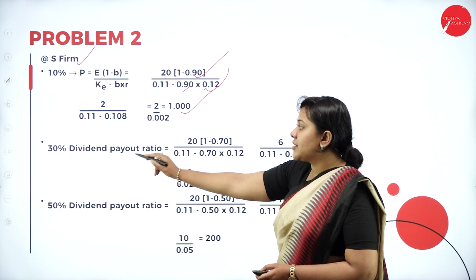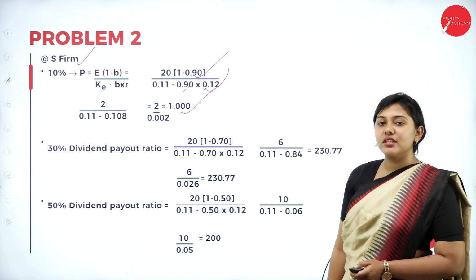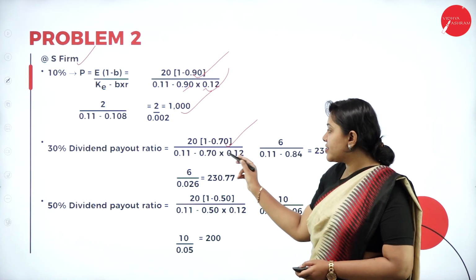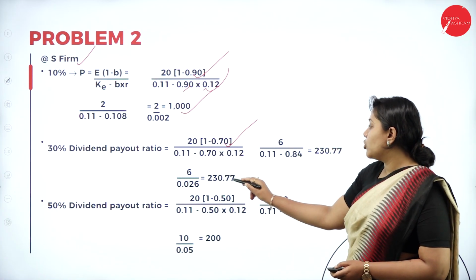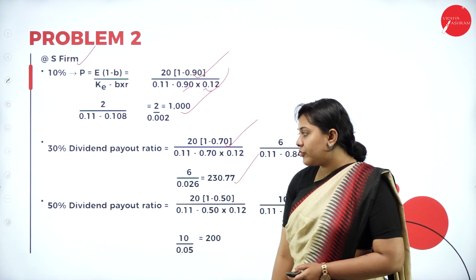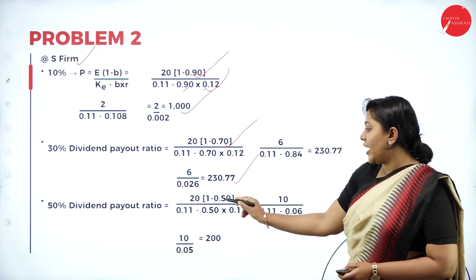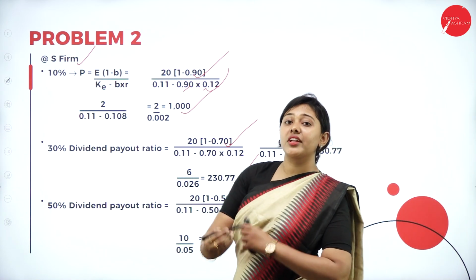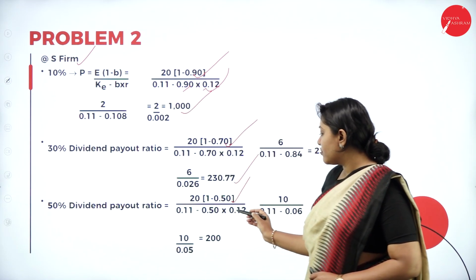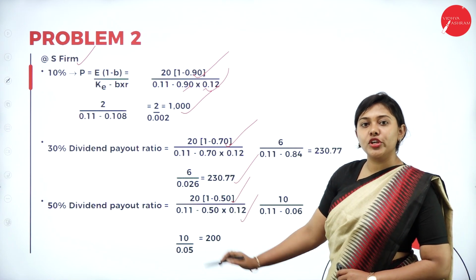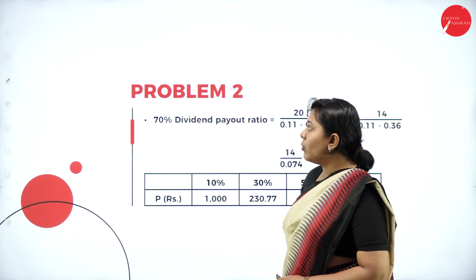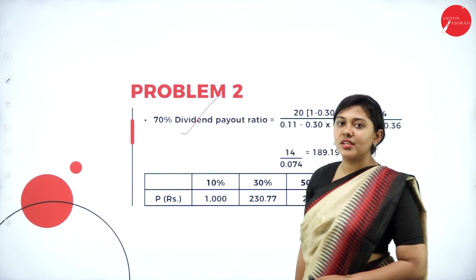Next, for the 30% dividend payout ratio, the retention ratio will be 70%, 0.70, with the same return. If you substitute the value, you get the answer as 230.77. Moving forward, 50% dividend payout ratio, and your retention ratio will also be how much? It is also 50%. So with the same internal rate of return, if you substitute the value into your calculator, the answer you get is 200.